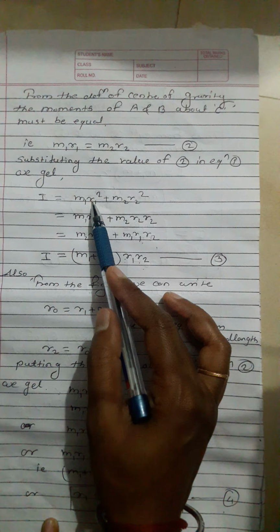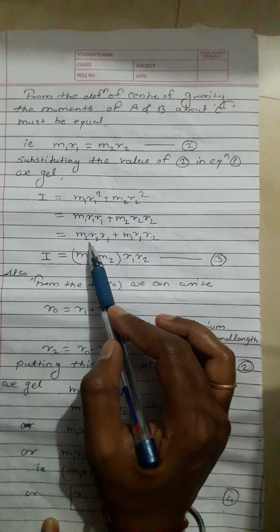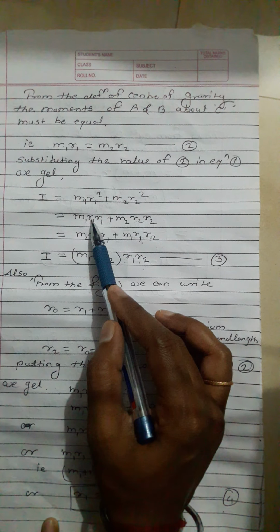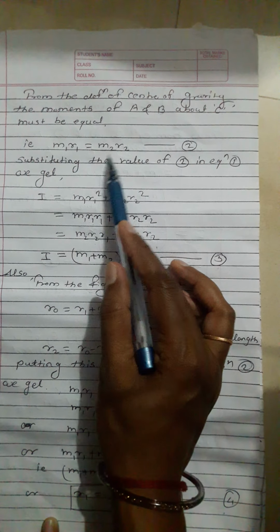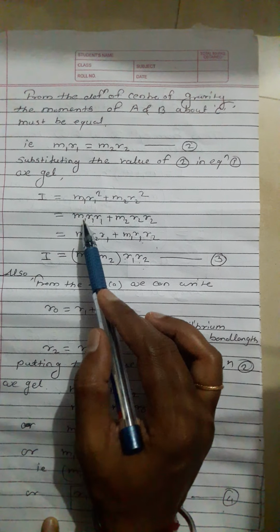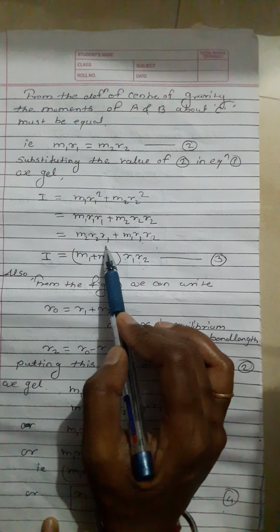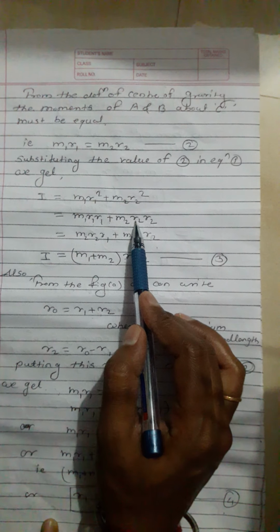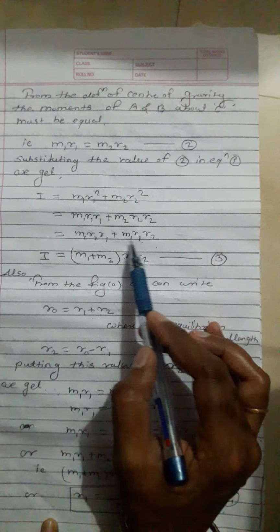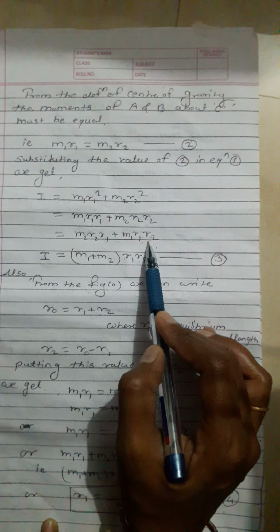Here m1 r1 equals m2 r2, so putting this value, we get m2 r2 r1, and m2 r2 means m1 r1, with r2 as it is.